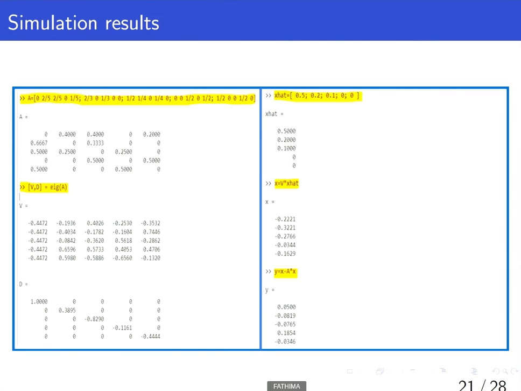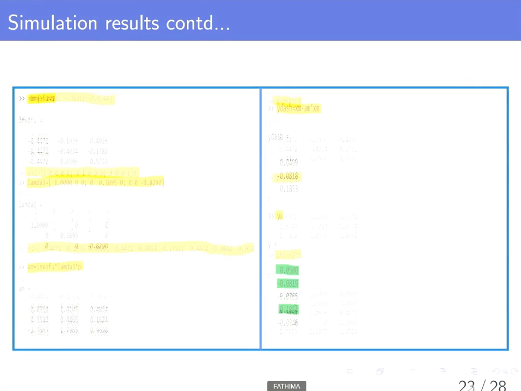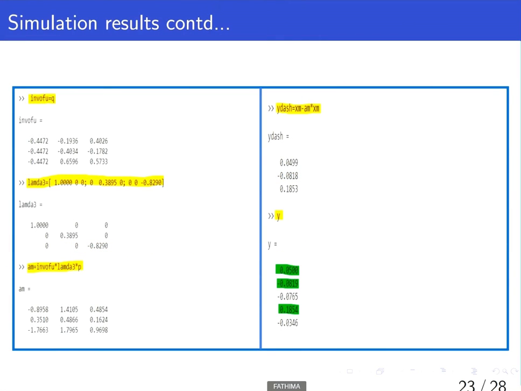This simulation is done to validate theorem 3. A matrix A is considered and the eigenvalue decomposition of the same is done. And x hat is taken, and from that we compute x, and further x minus Ax is also computed. And next we consider x_M as the first, second and fourth entries of x, and psi and phi are computed. Further we compute x_M minus A_M x_M, and these entries are the same as the first, second and fourth entries of x minus Ax. And this validates that the perfect recovery is possible.